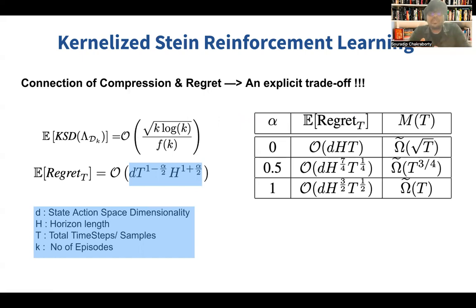Once we have brought in Stein, we upper bound the Stein with the number of episodes, and we finally derive the Bayes regret with that upper bound, which is in the order of d, the dimensionality of the state-action space, horizon length, and T, the total number of time steps.